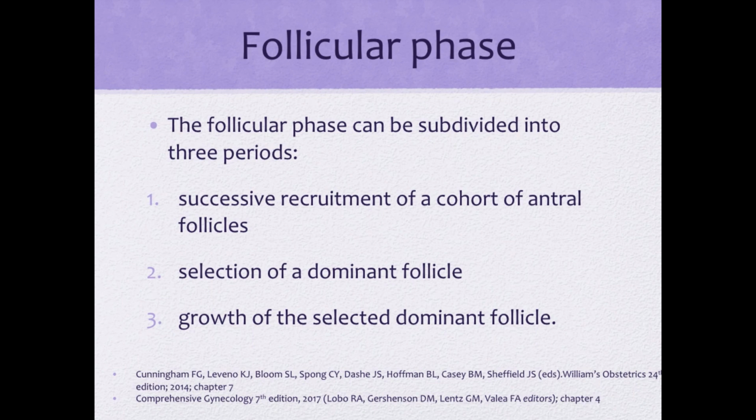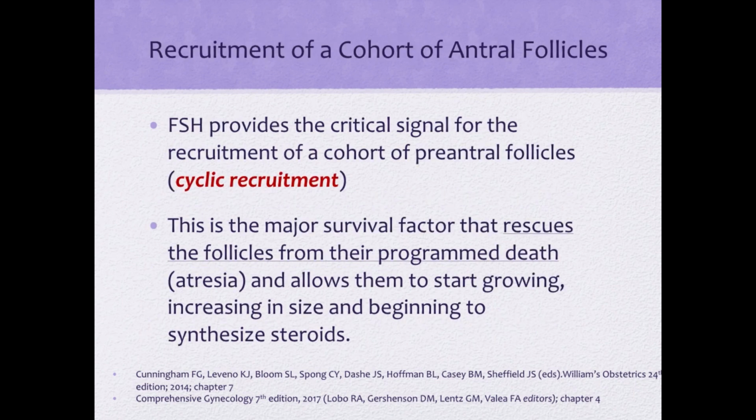The follicular phase can be subdivided into 3 periods, namely successive recruitment of a cohort of antral follicles, selection of a dominant follicle, and growth of the selected dominant follicle. For the recruitment of a cohort of antral follicles, FSH provides the critical signal for the recruitment of a cohort of preantral follicles. So this is what we call cyclic recruitment. This is the major survival factor that rescues the follicles from their programmed cell death and allows them to start growing, increasing in size, and beginning to synthesize steroids.